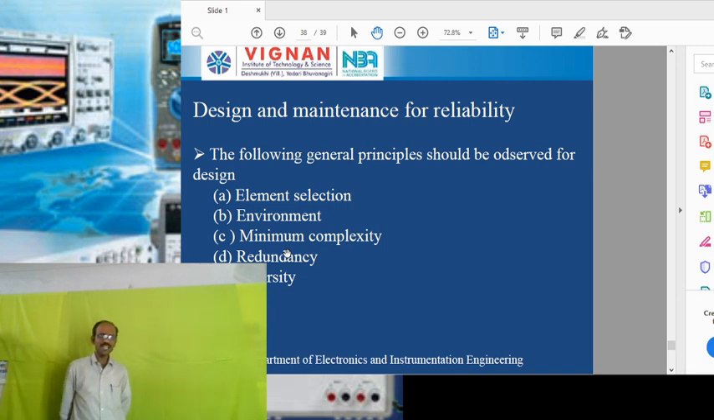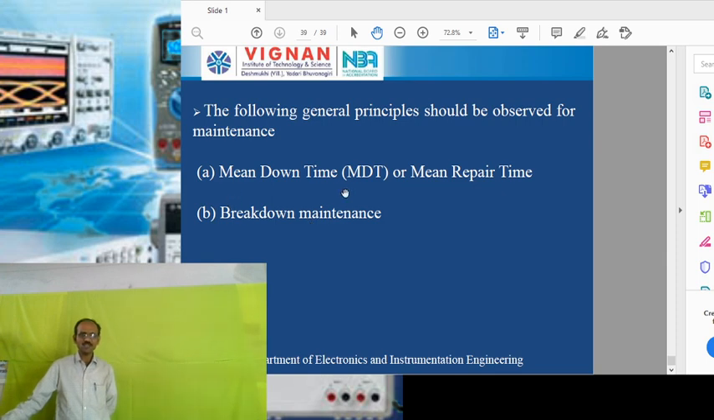Coming to design and maintenance of repairable or non-repairable items, the following general principles should be observed for designing any such items. The principles are element selection, environment, minimum complexity, redundancy and diversity. Coming to the maintenance of any measurement system, these two points should be followed: mean downtime or mean repair time, and breakdown maintenance.